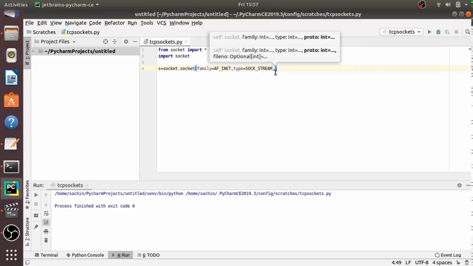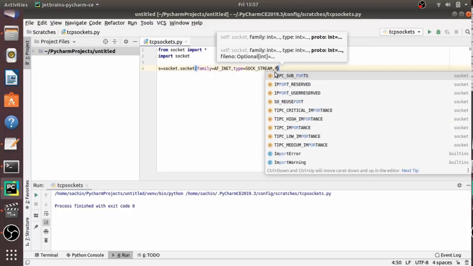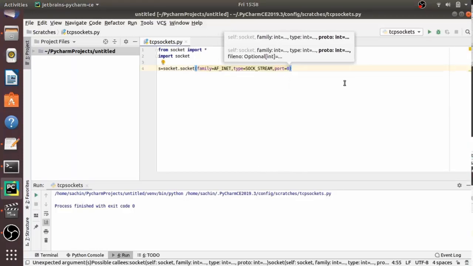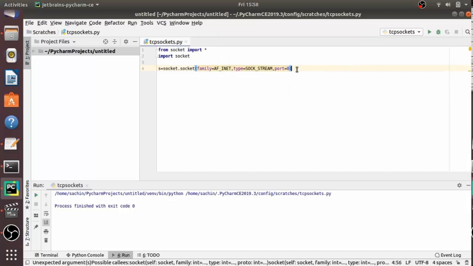And if you want to work with a UDP socket, then you have to provide type is equal to SOCK_DGRAM. There is also a third parameter, but it is not very important. It specifies the variation of protocol within a socket family and type. Usually we leave it as 0.